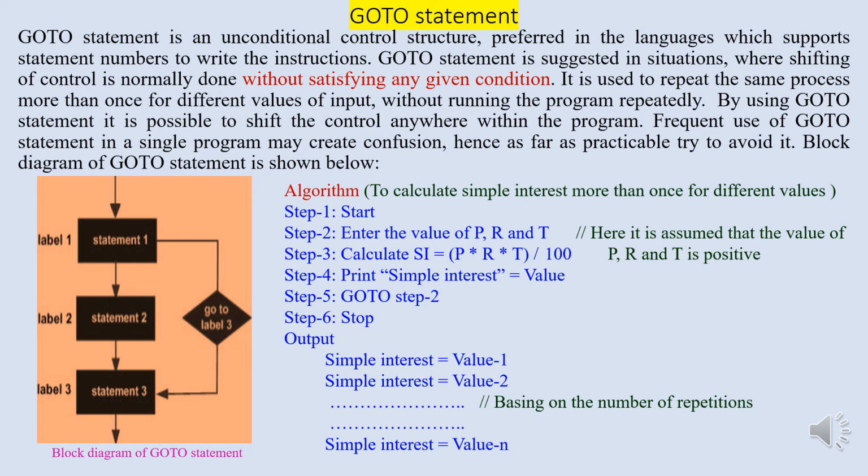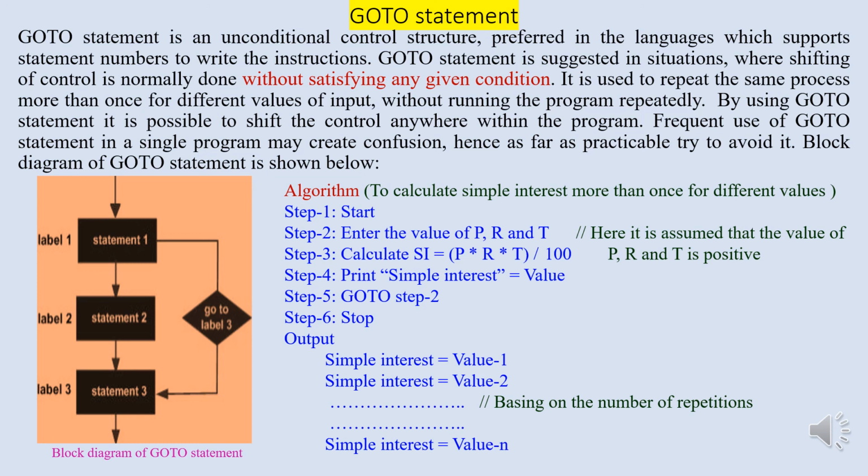For better understanding, refer the algorithm to calculate the simple interest for different values of principal money, rate of interest and time. In the algorithm at step number 2, first we have to enter the value of principal money, rate of interest and time. Here it is assumed that the value of P, R and T is positive. Then at step number 3, we have to calculate the simple interest, that is P into R into T whole divided by 100. Then at step number 4, the calculated value of simple interest will be taken as printout.